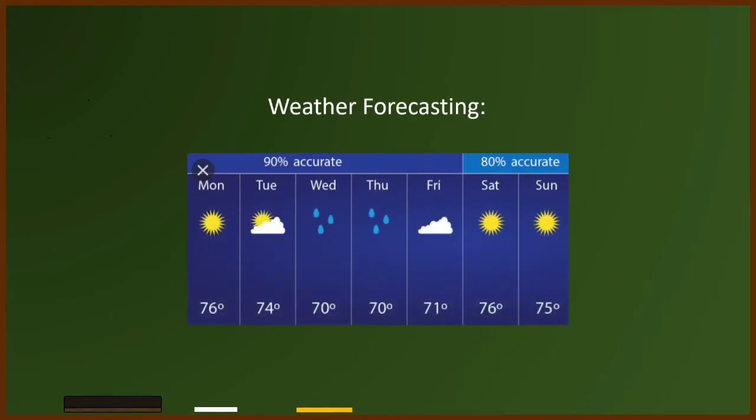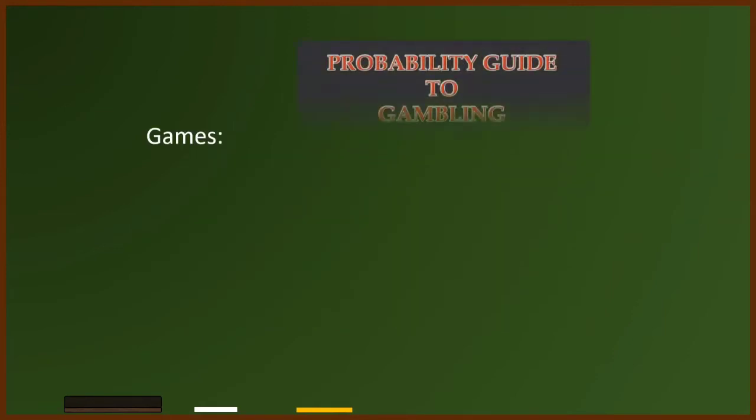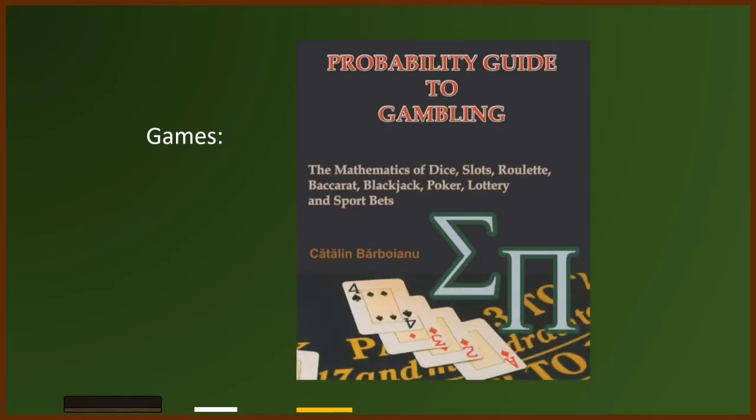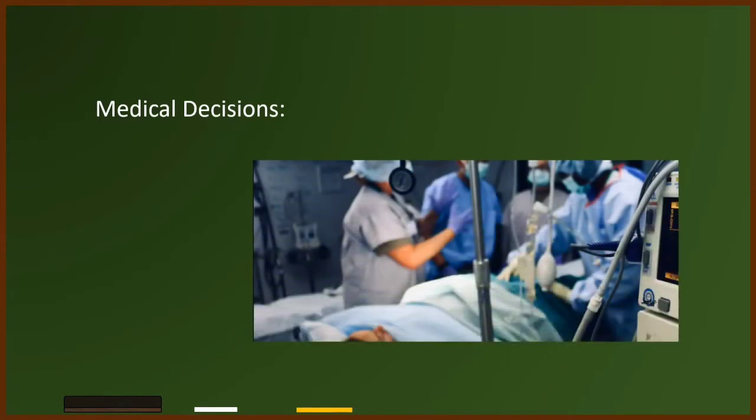Probability has numerous applications in real life. It is widely used in areas like weather forecasting. A probability forecast tells whether it will rain or any probable weather conditions for a particular hour, day, or week. In games, poker, gambling, or video games use probability to know how likely a person has chances to win. In medical decisions, when doctors advise patients to undergo surgery, probability is used to know the success rate of the operation.